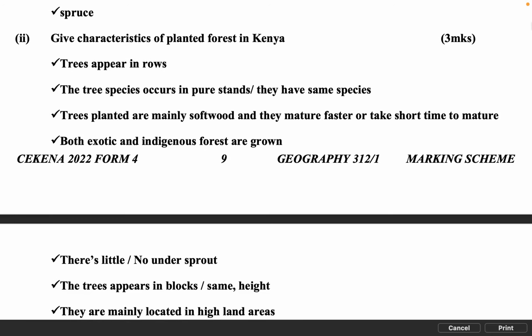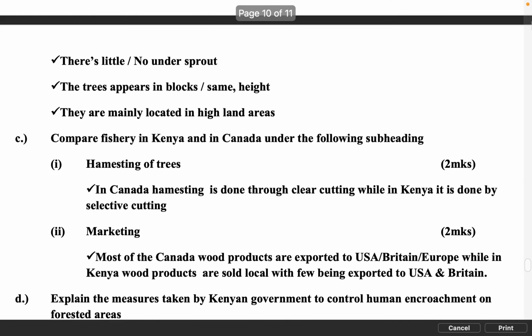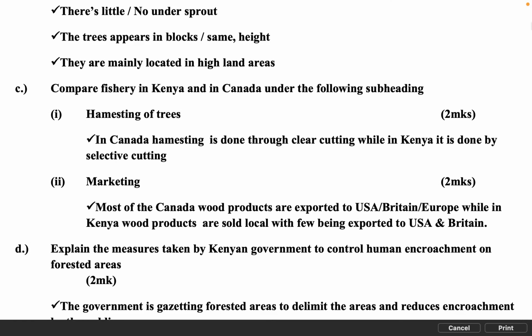Give characteristics of planted forest in Kenya. 3 MKS. Trees appear in rows. The tree species occur in pure stands, they have the same species. Trees planted are mainly softwood and they mature faster or take a short time to mature. Both exotic and indigenous forests are grown. There is little or no undergrowth. The trees appear in blocks, of the same height. They are mainly located in highland areas.